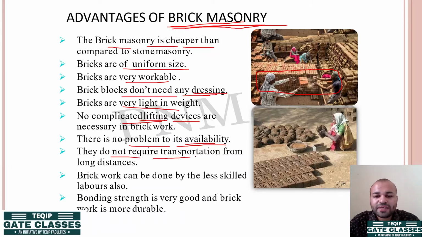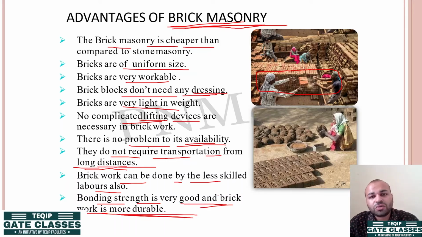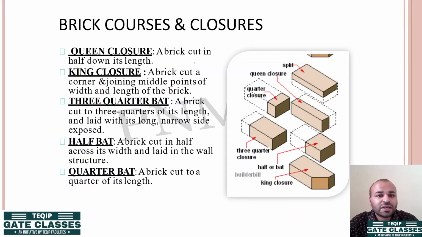Next, they do not require transportation over long distances. You can get the bricks from a nearby furnace or nearby site, construction or industry. Then brickwork can be done by less skilled laborers also. Okay. Next is bonding strength is very good and brickwork is more durable in comparison to other types of masonries.